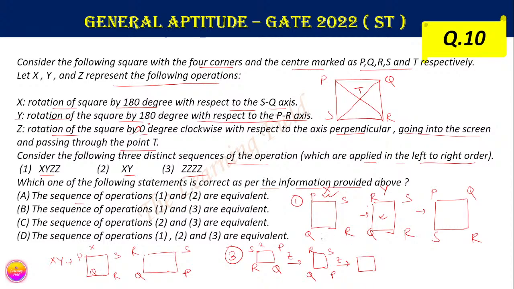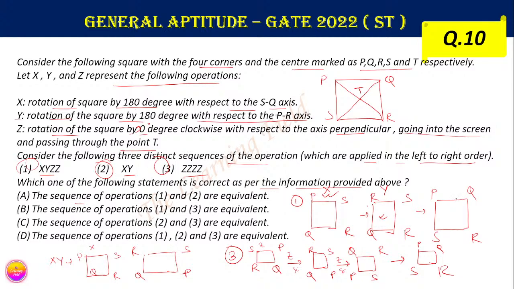So we get R, Q, P, S, and then we get P, Q, S and R.